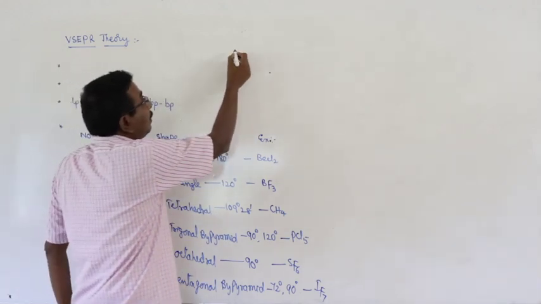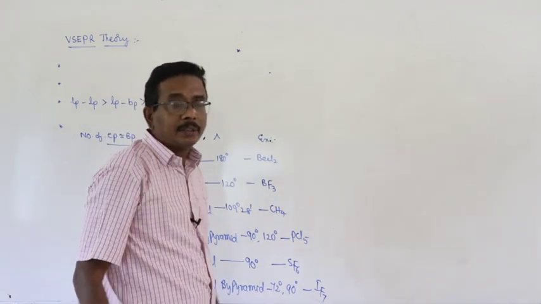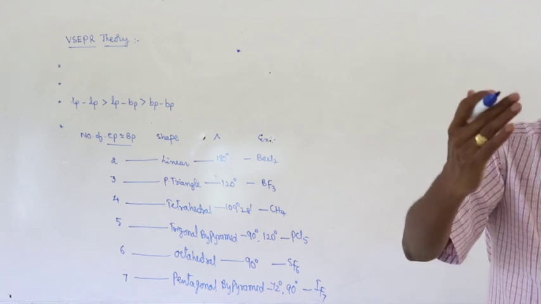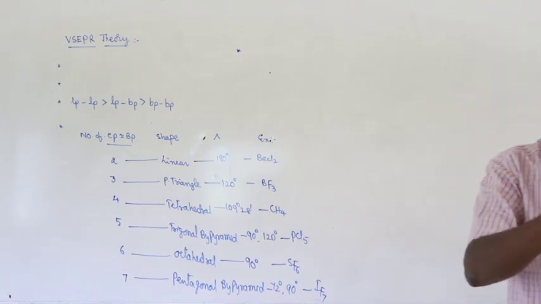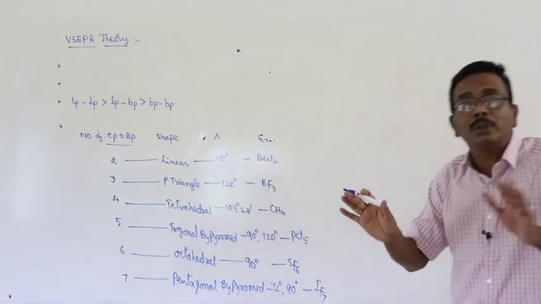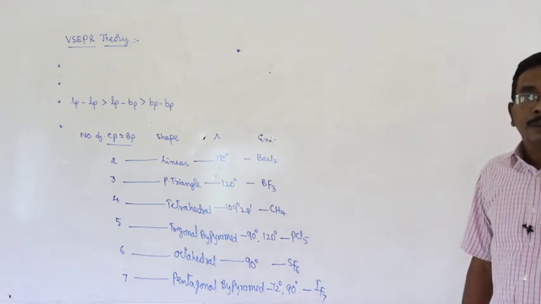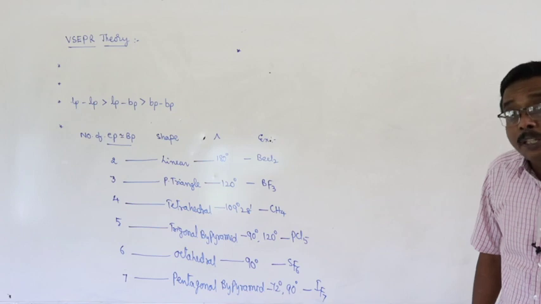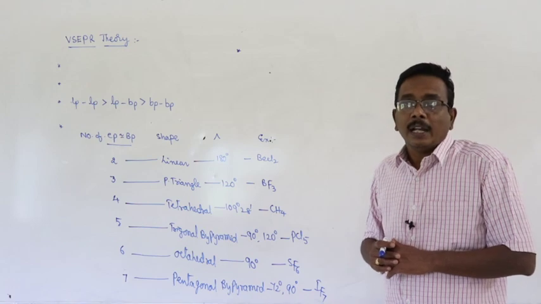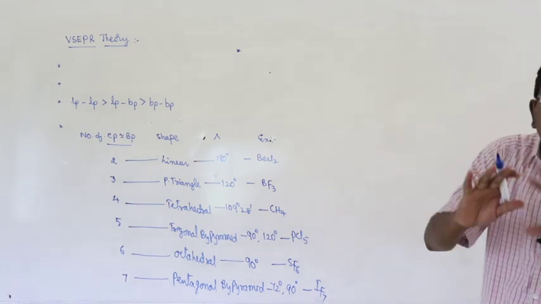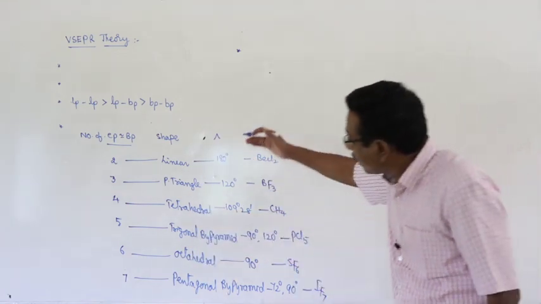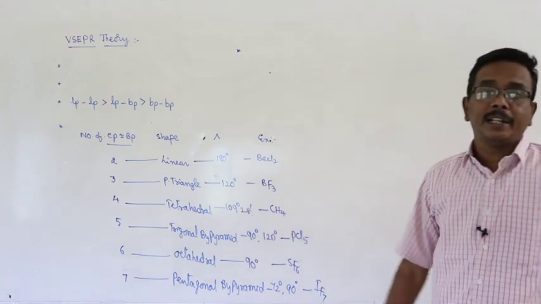And here once again we can give another statement. Among all these electron pairs, if there are one or more lone pairs, automatically the shape of the molecule is deviated from this and the bond angles are also affected. By the presence of lone pair, one or more lone pairs in the valence shell of central atom, as a result of the repulsion between the electron pairs, the geometry of the molecule will be affected. Automatically that causes deviation in the bond angles.